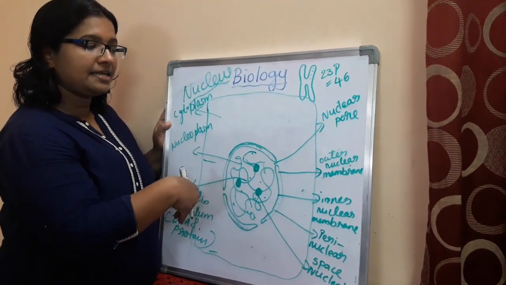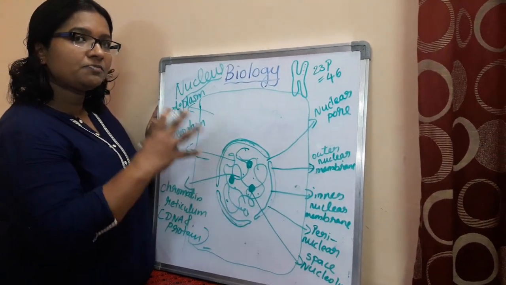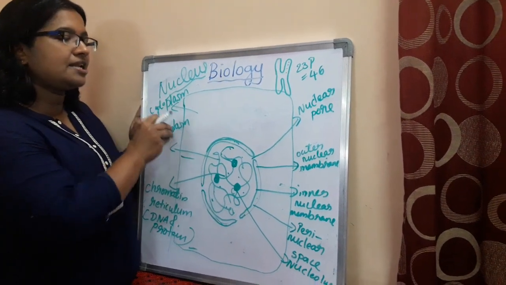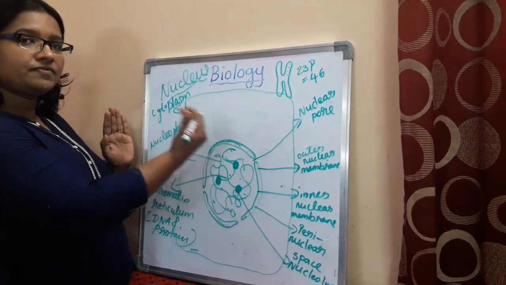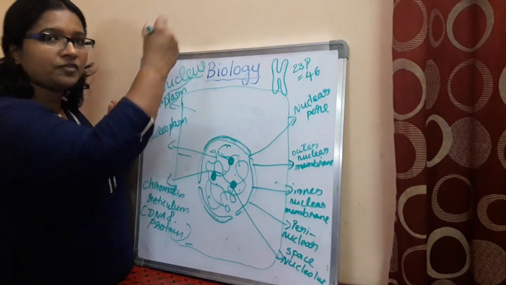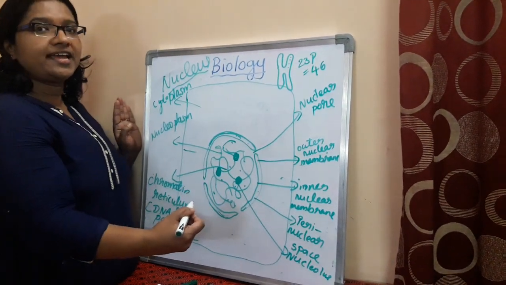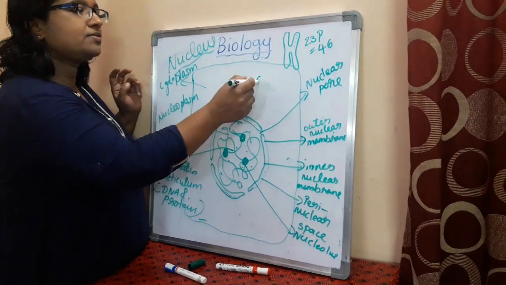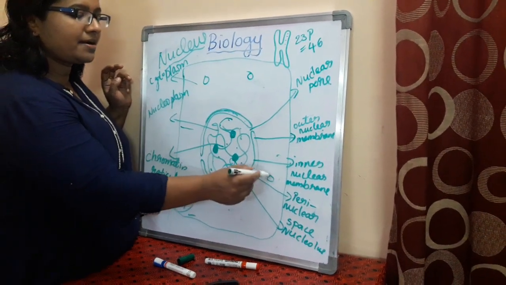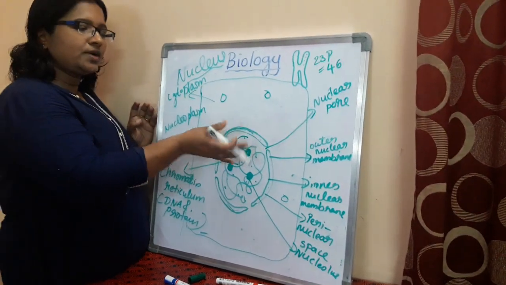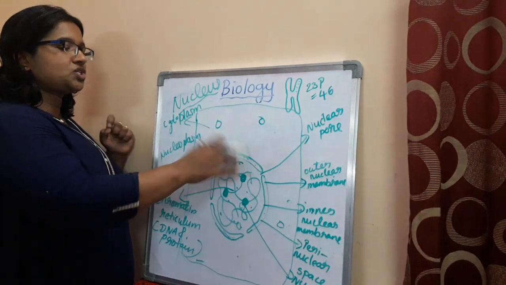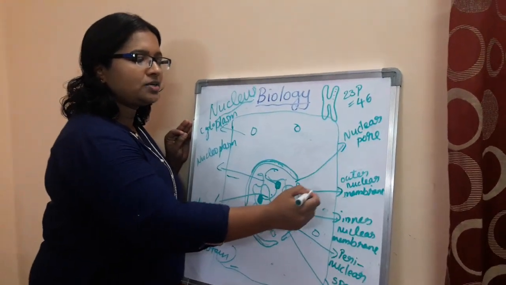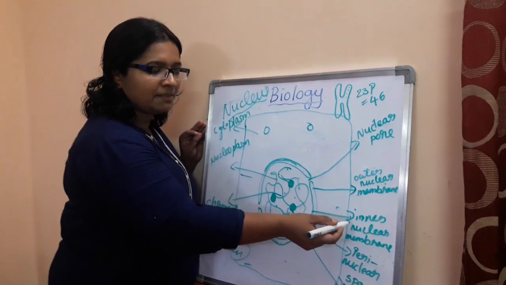Let me say it again. A nucleus is a round body, a prominent structure, the brain of the cell. In case of a plant cell, it is shifted to one side because of the position of a big vacuole. Don't forget it. Whereas in case of an animal cell, it is centrally placed because the vacuoles are smaller. Am I right? And the nucleus is a double membrane structure, and it has two membranes, outer nuclear membrane and inner nuclear membrane.